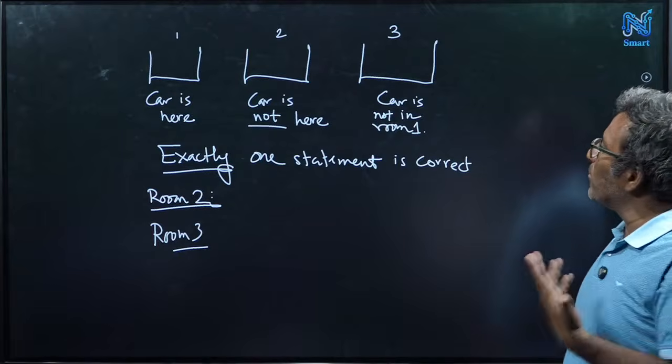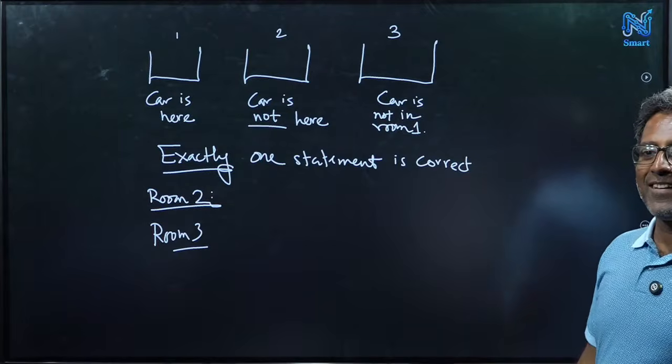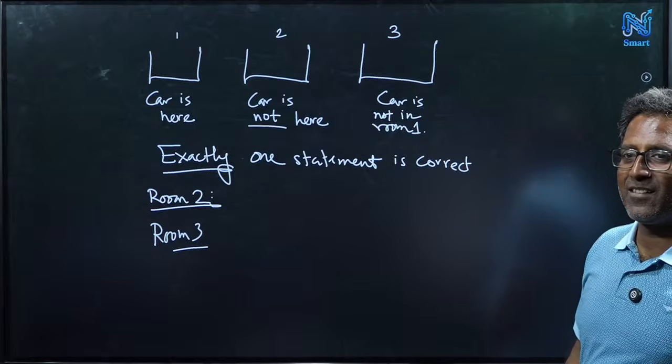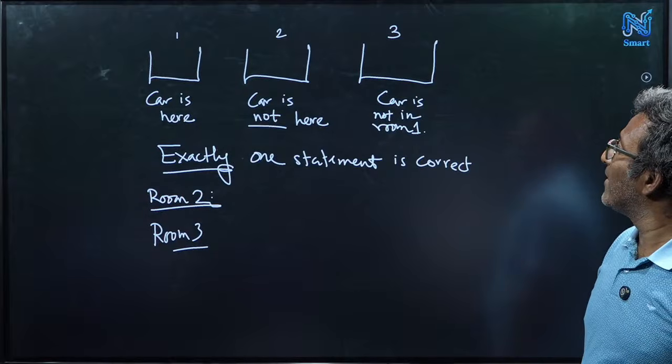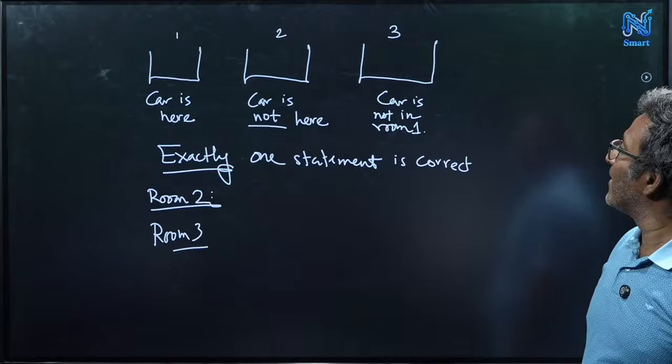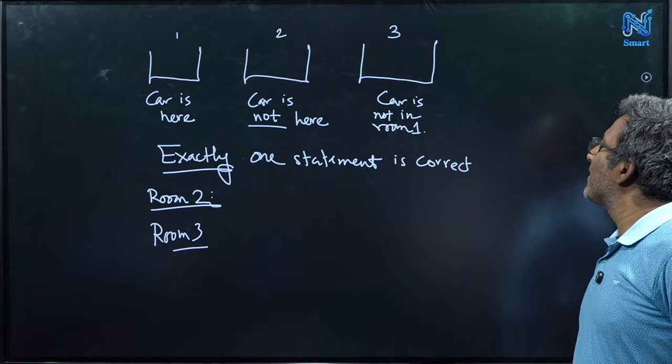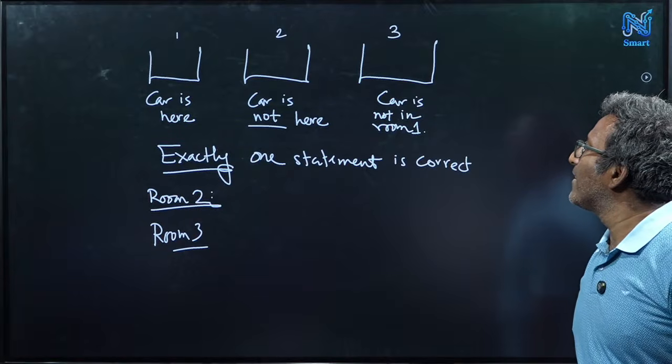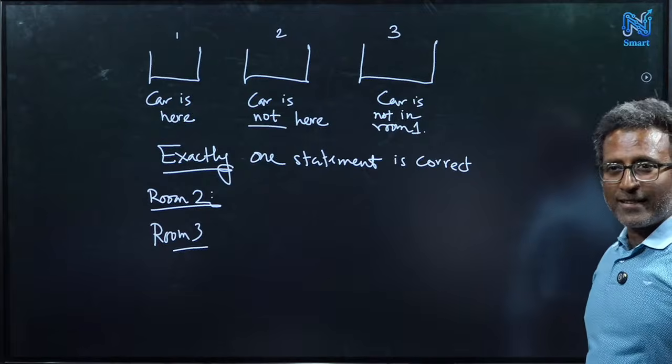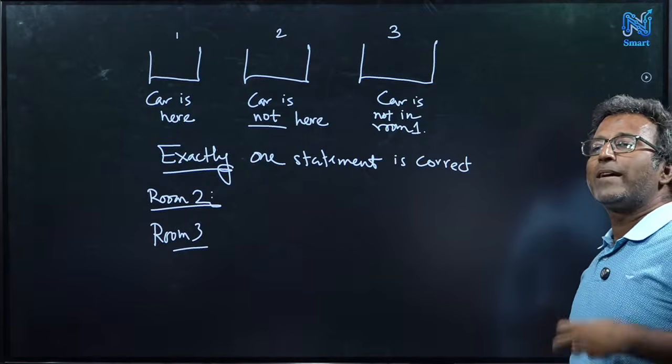So can you explain why you think room 3? Because room number 1 says that the car is here. Room number 2 also says its comment. But room number 3 comments on room number 1. But there is not enough information for room number 3, so we can comment on the room. No, that's okay. What you are saying is kind of a guess.